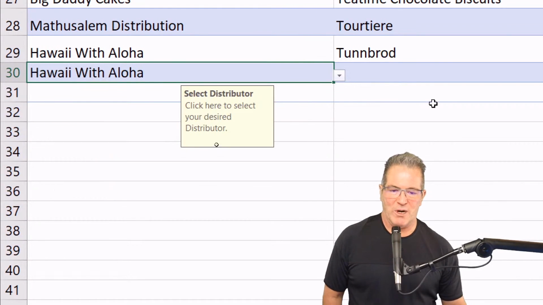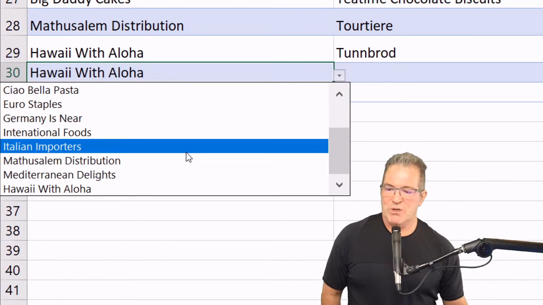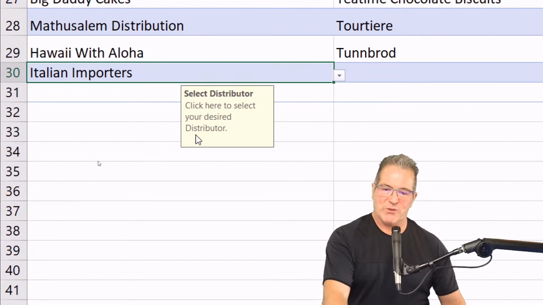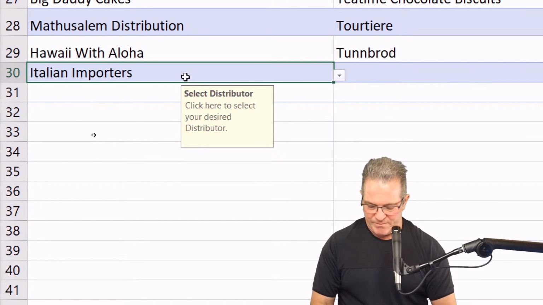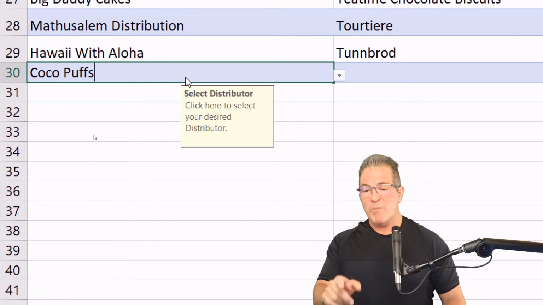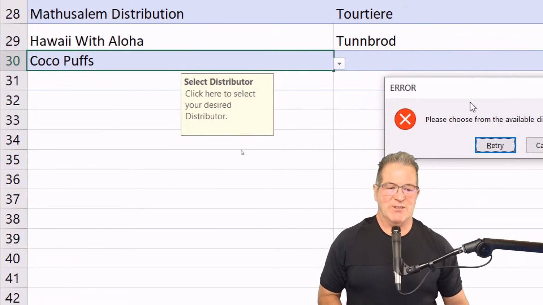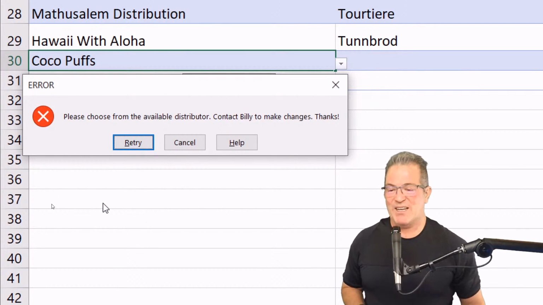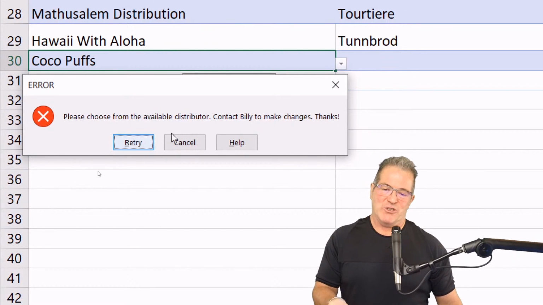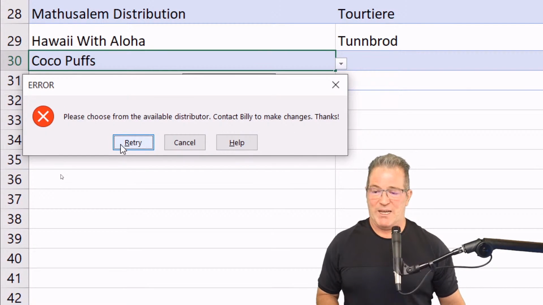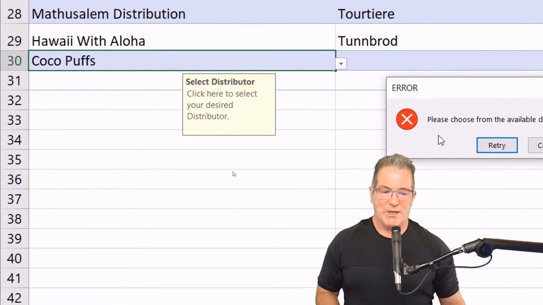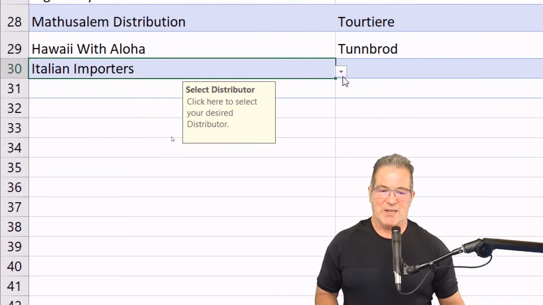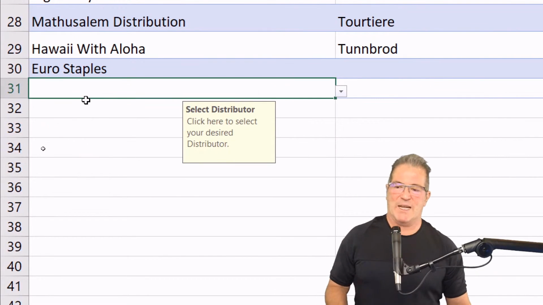There's Hawaii with Aloha. Or we can do Italian importers. Now let's say that we put in the wrong item. Something that's not allowed. Some Cocoa Puffs. And when we press enter, we get an error message. An error message that we create when we create the data validation. And here the error says, hey, choose from the available distributor. Contact Billy to make changes. Thanks, because we're very polite. And then we can retry and pick the correct one so we stop getting error messages. All right, that one's allowed.